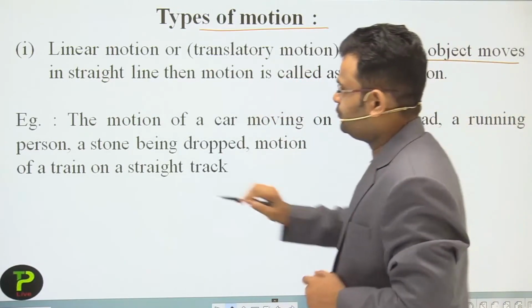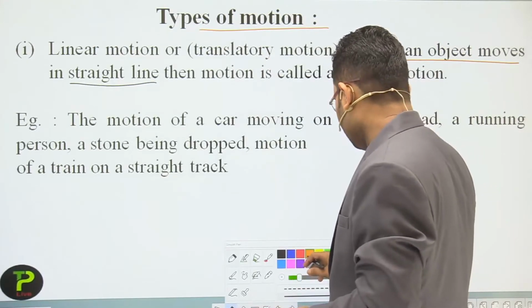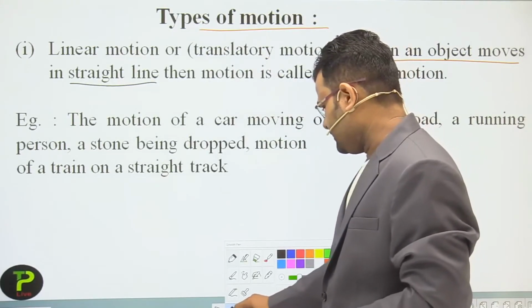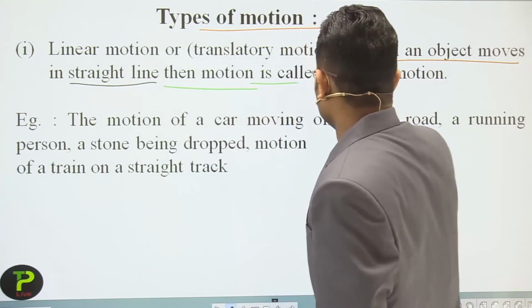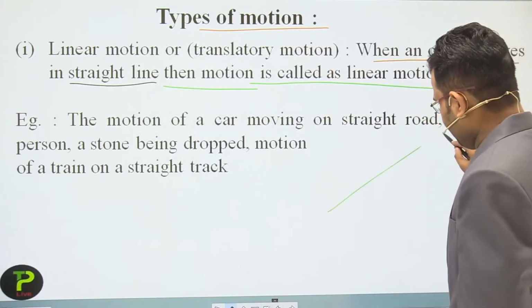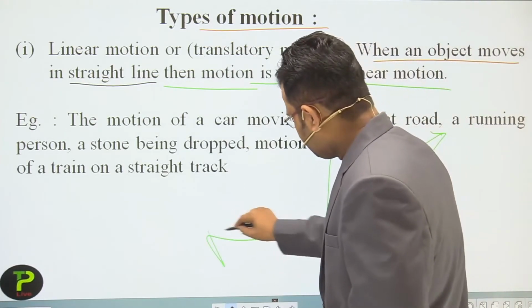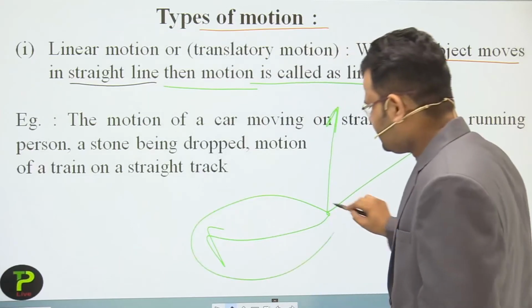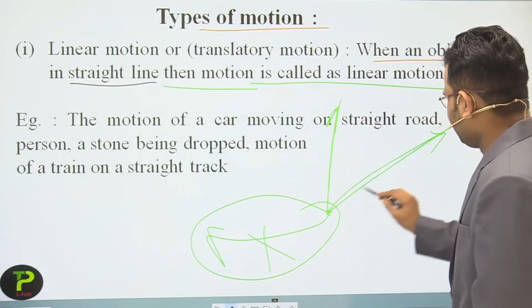When an object moves in a straight line in any direction, it doesn't matter the direction, the motion is called linear. It may be right or up, but we require only a straight path.